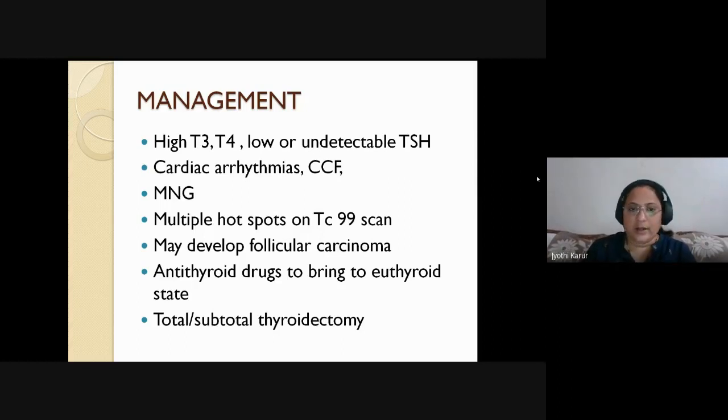If you see the thyroid hormone profile, there is high T3 and T4, low or undetectable TSH. There are severe cardiac arrhythmias, congestive cardiac failure, and clinically there is multinodular goiter and multiple hotspots on technetium 99 scan. Long-standing goiters can form which carcinoma, papillary or follicular? It is follicular carcinoma. First you use antithyroid drugs to bring the patient to euthyroid state, manage the cardiovascular conditions, and then proceed with the total thyroidectomy or even subtotal thyroidectomy. It depends on each case. You can proceed with the total thyroidectomy, and later the patient can be put on lifelong supplementation with thyroxine.